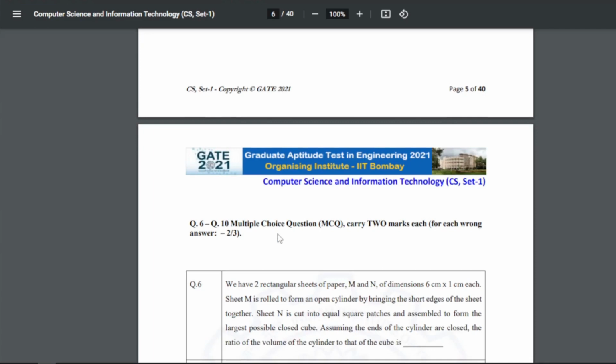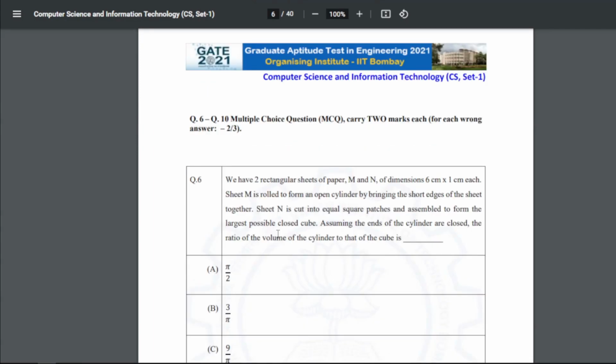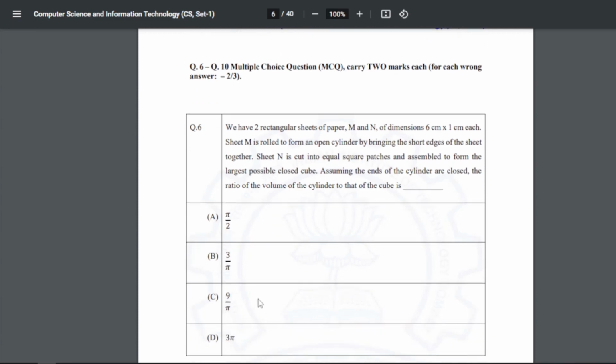For question 6, now we have multiple choice questions which carry 2 marks. We have 2 rectangular sheets of paper, M and N, of dimension 6 centimeter by 1 centimeter each. Sheet M is rolled to form an open cylinder by bringing the short edges of the sheet together. Sheet N is cut into equal square patches and assembled to form the largest possible closed cube. Assuming the ends of the cylinder are closed, the ratio of the volume of the cylinder to that of the cube is. For 6, the answer is C, that is 9 by 5.